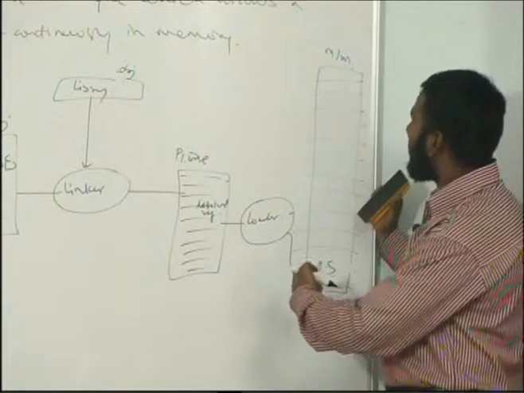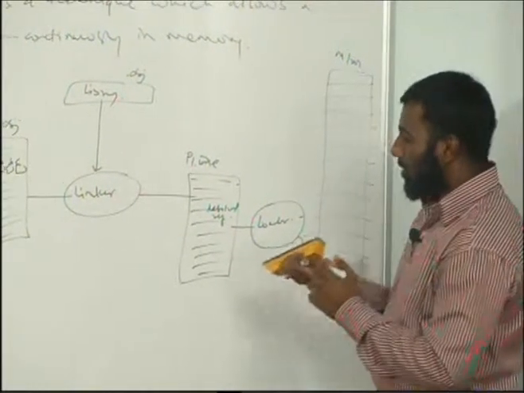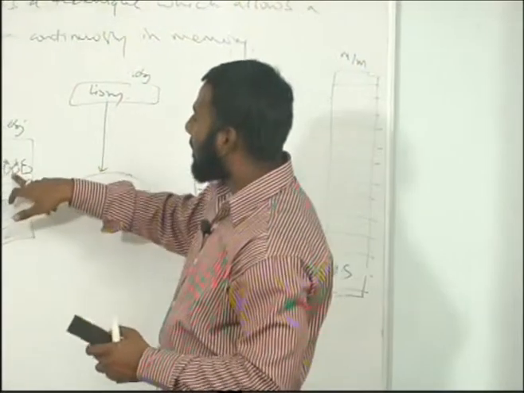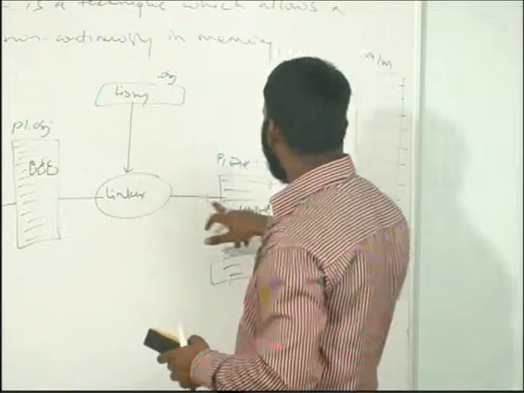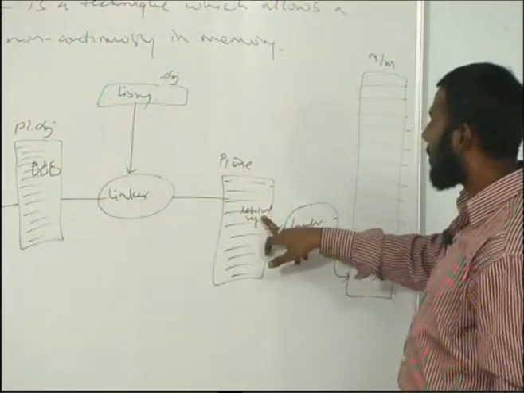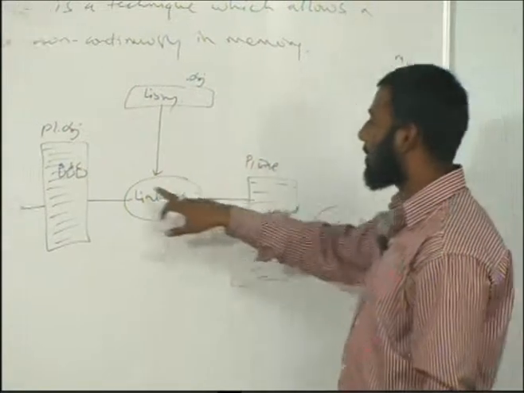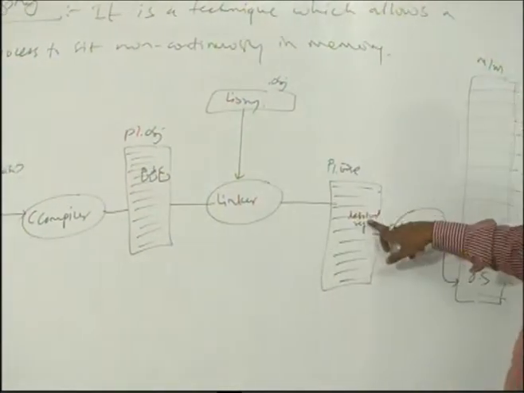In this entire process, we are getting resolved references here, and moreover we are getting resolved references here. These are the different addresses, and we call them all logical addresses.